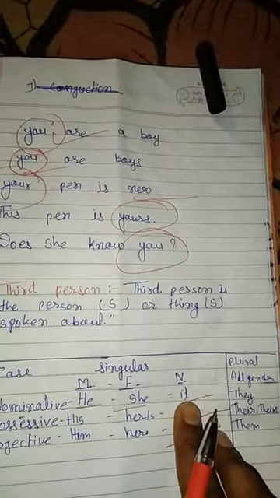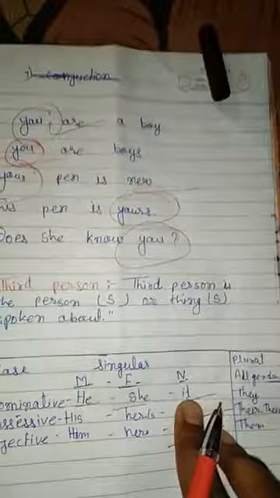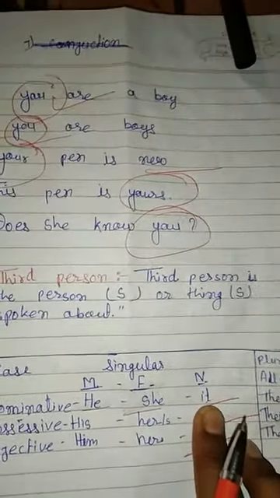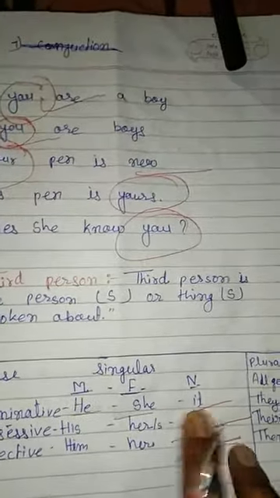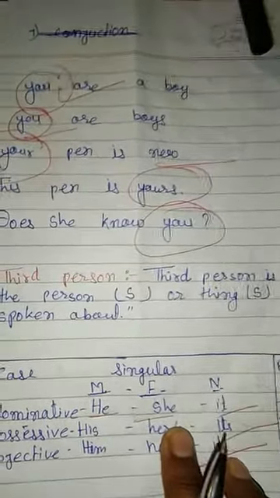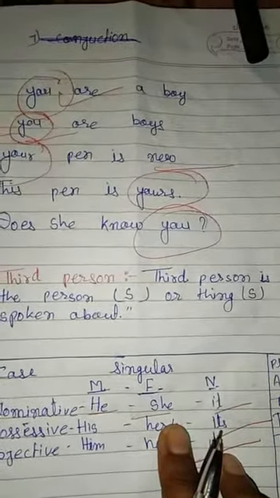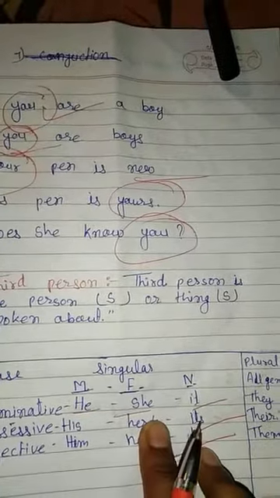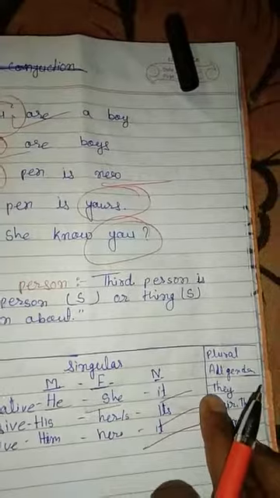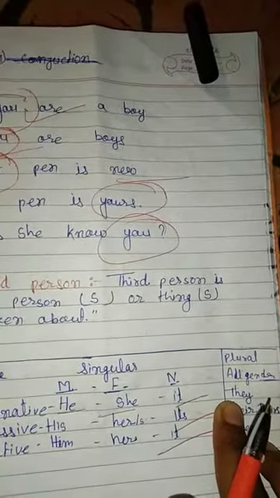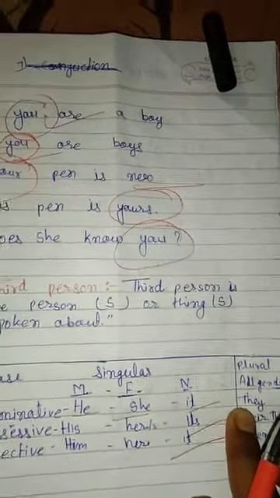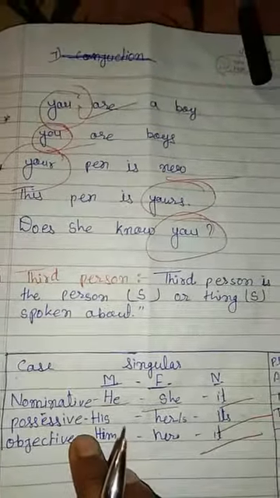As in: he is my brother, he is a very nice guy, she is an accountant, she is a nurse, it is new, it is not bad. These sentences are according to the third person. It will be used for the singular number. And when it changes to plural, the word they will be used for all singular persons in plural form in third person. And second is the possessive case.